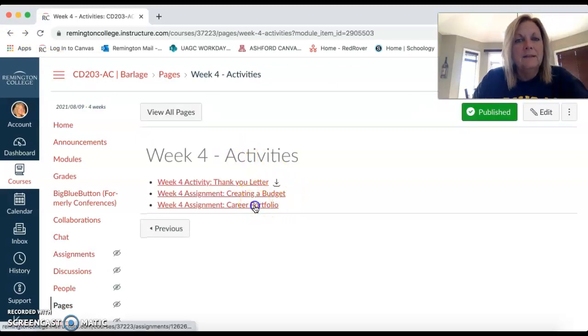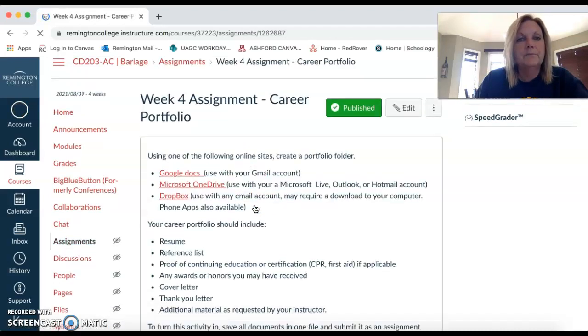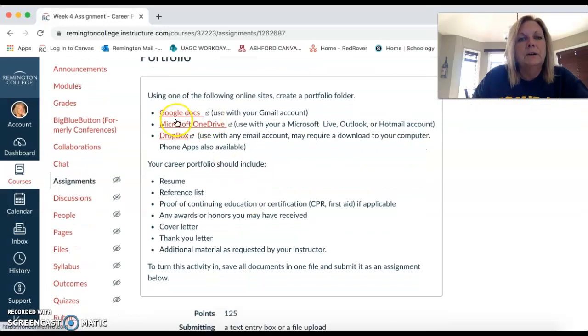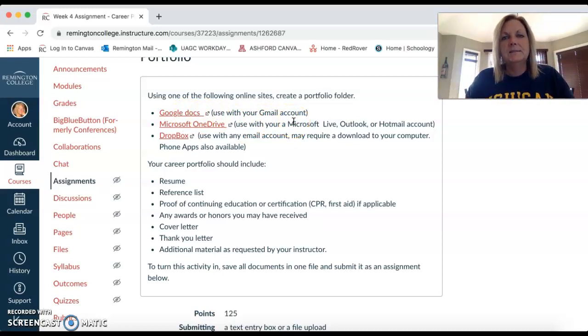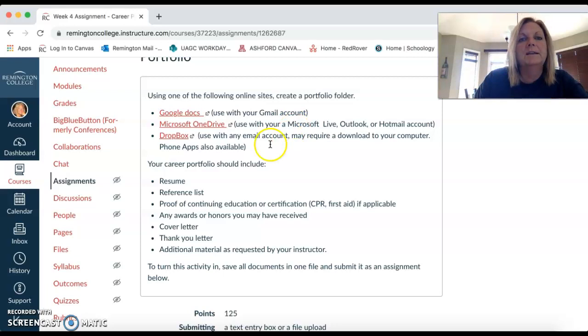And then the next one is your big one. This is your career portfolio. With the career portfolio, you can use one of these online sites to create your folder. Google Docs, you can use Microsoft OneDrive or Dropbox. Whatever you feel is best for you. Create yourself a Gmail account if you're going to use Google Docs, and make it a folder, Christine's portfolio, right? And then I would put my things in there.